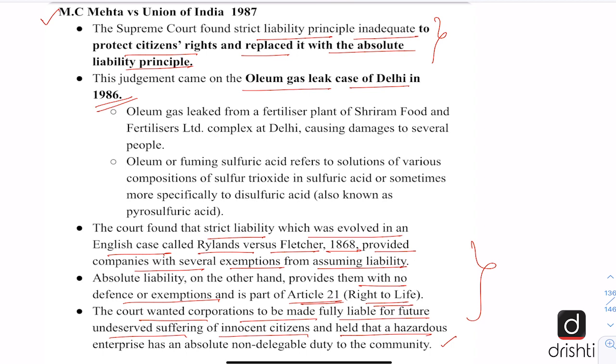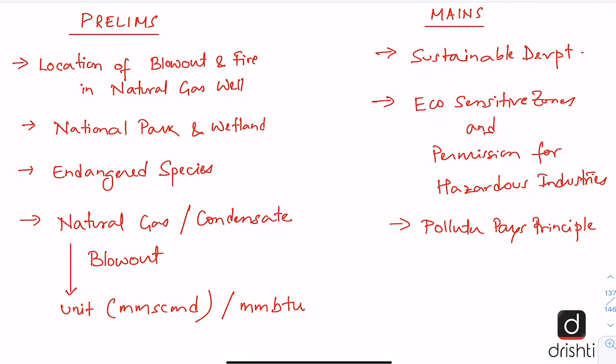After this, let us look at the kind of questions that can be asked in prelims and mains. In prelims, one can be asked about the location of this natural gas fire, where it has happened. It has happened in Assam near the Dibru-Saikhowa National Park. So this national park and the wetland near which it has happened, you should be knowing about their name and location. The endangered species that are found in this national park and this wetland, that also you should be knowing.